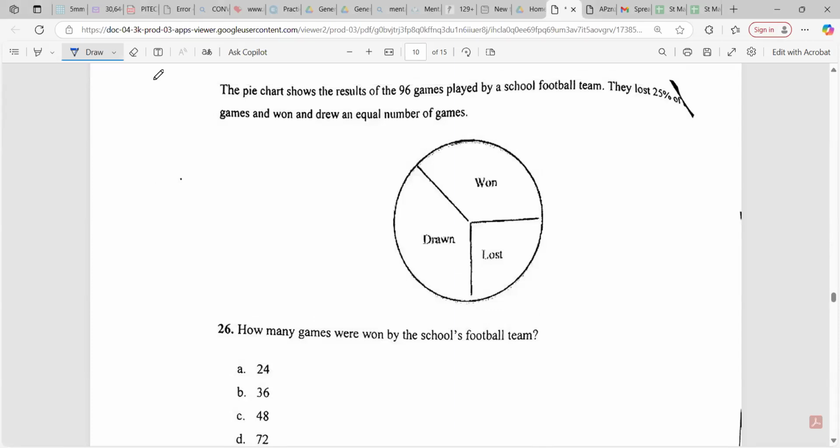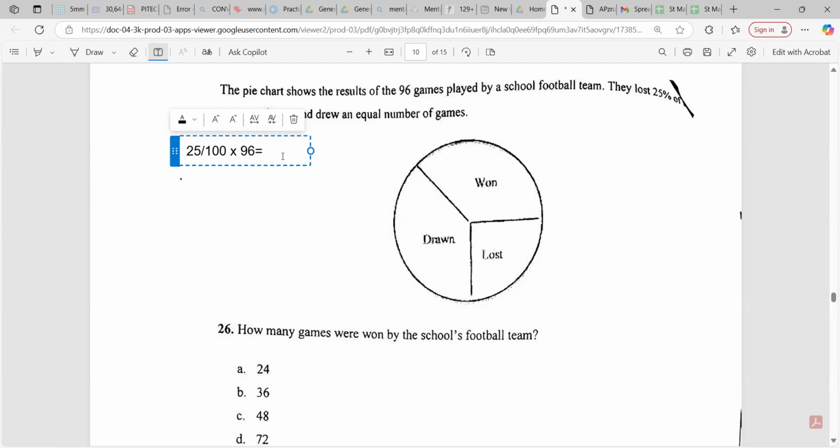My answer for 26 is B because they played 96 games and lost 25% of the games, which equals 25% times 96, which equals 25 over 100 times 96, which equals 24. Games won, how much is 96 equal to? 24.